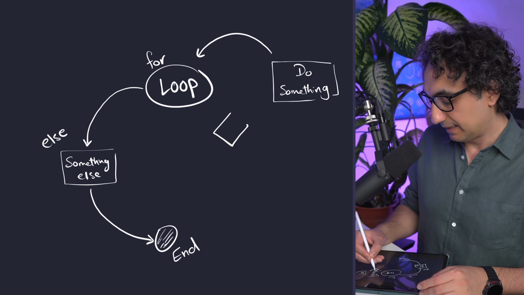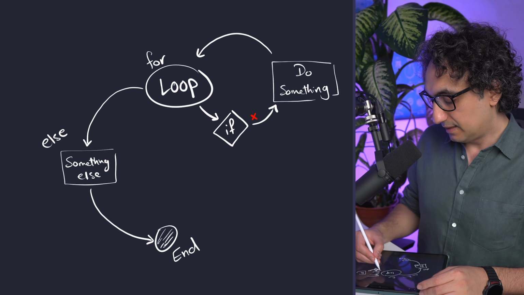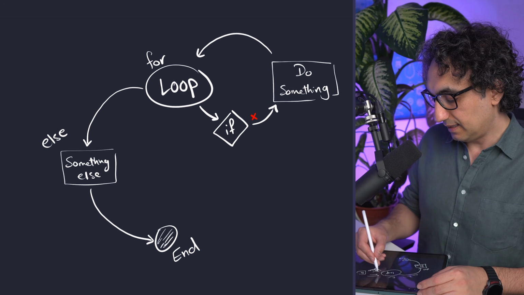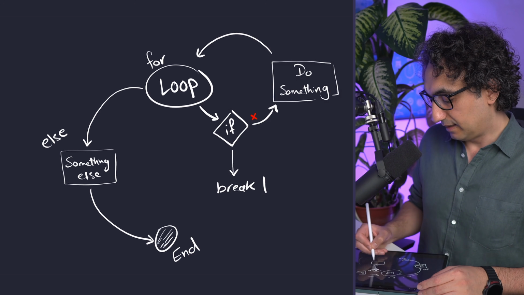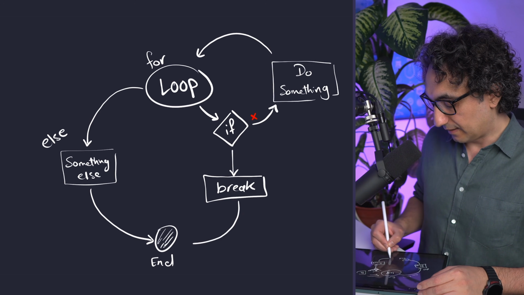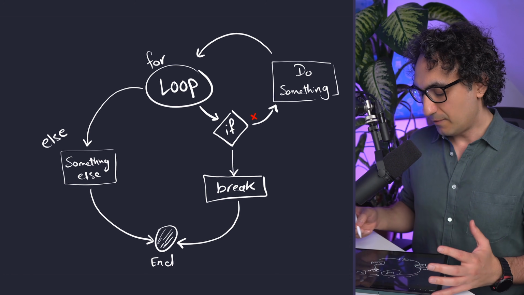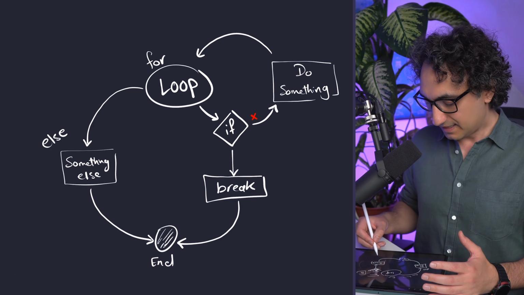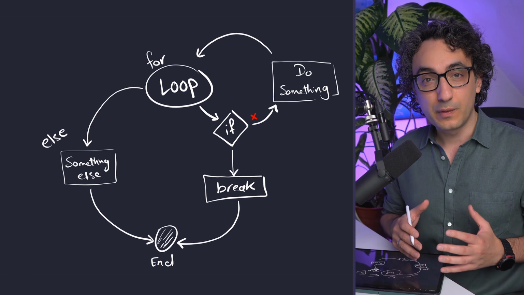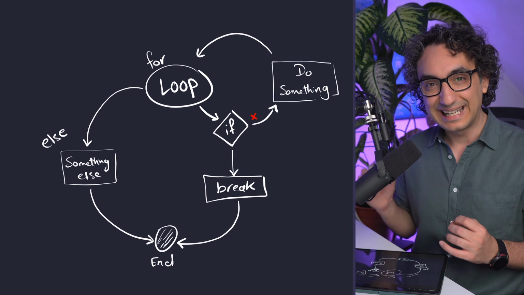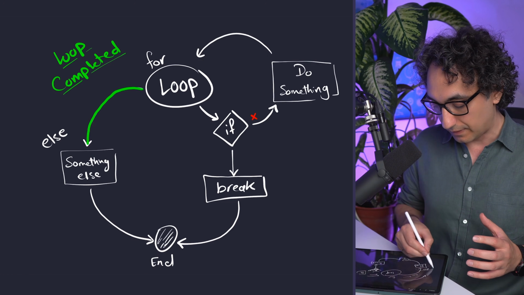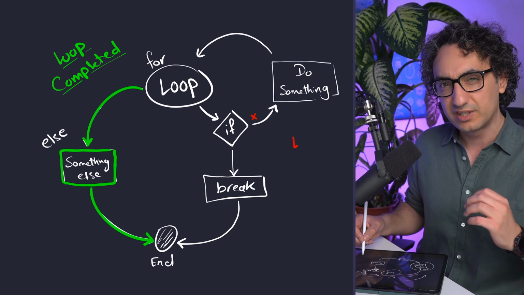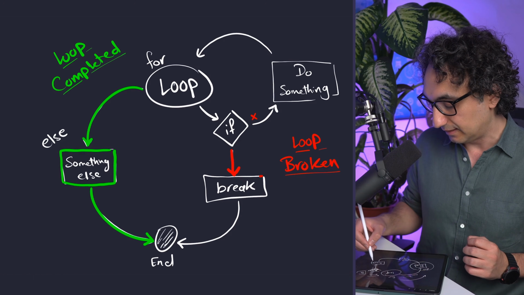Otherwise, we can build an if statement that we check in each iteration. And as long as this condition is not fulfilled, we stay in the loop. But if this condition is fulfilled, then we make a break in order to exit the loop and then go straight to the end. So as I am drawing this, the break statement really works hand in hand with the else statement, and they look exactly like an if-else statement. So either the loop is completed and we execute the else statement, or the loop is broken and we are exiting using the break.